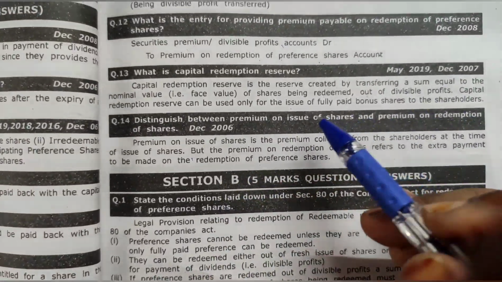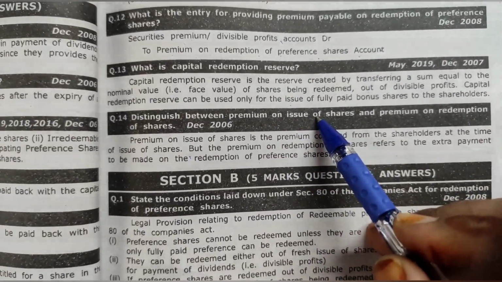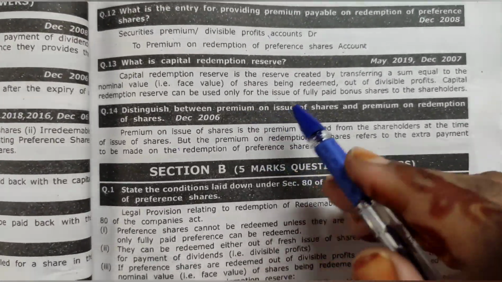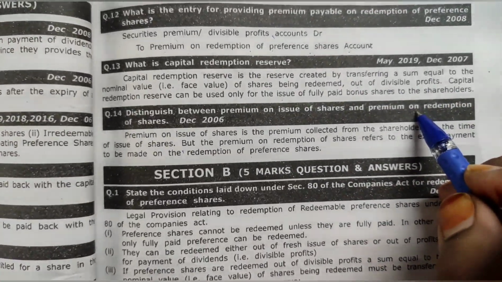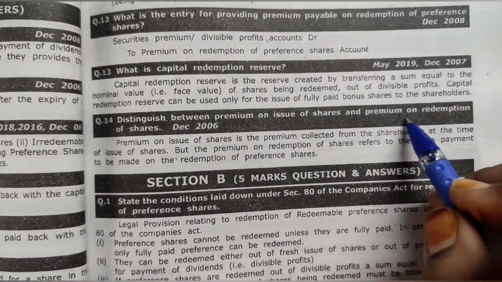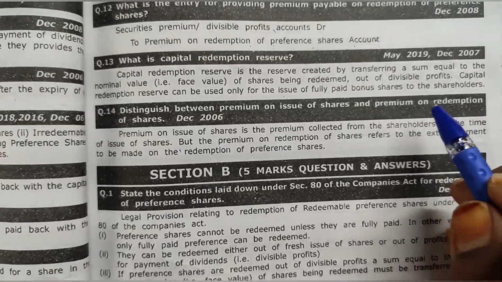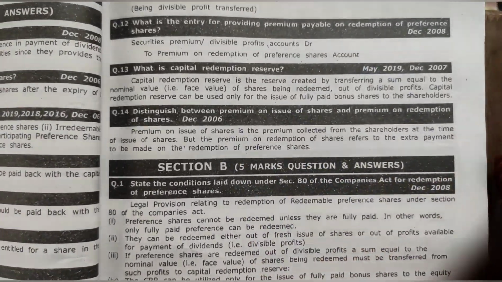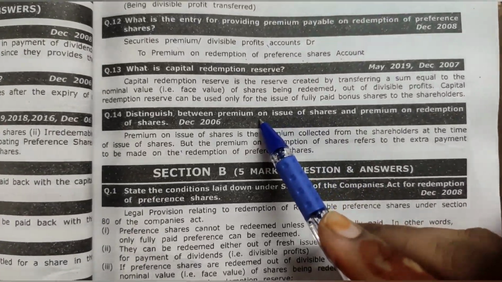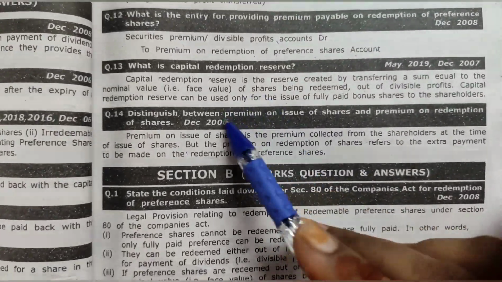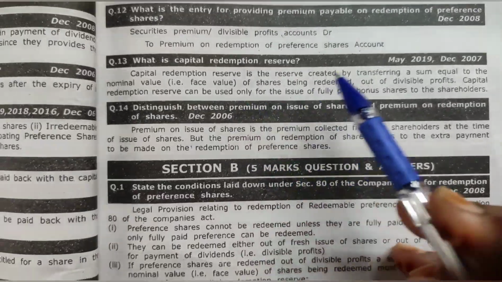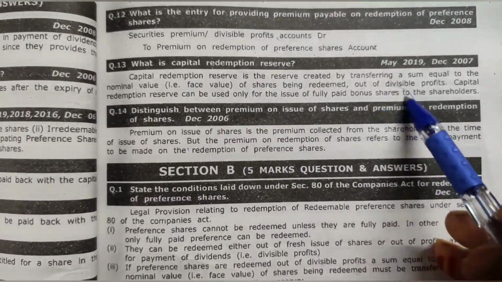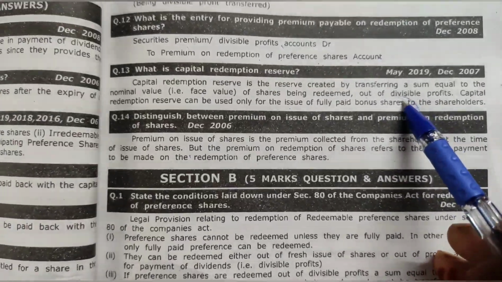So you can easily understand, while you are issuing the share at a premium, it means you are going to get some money extra. And when you are going to redeem the same share at a premium, it means the shareholders are going to get the money extra. Okay, so that is the difference. Here the company will be receiving a certain extra amount of money in the form of premium, and on the redemption the shareholders will be receiving a certain extra amount of money in the name of premium.